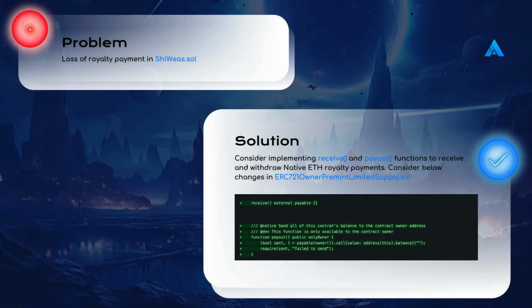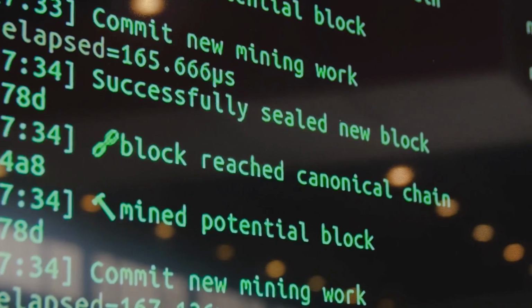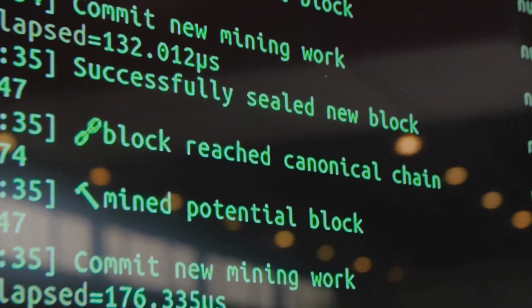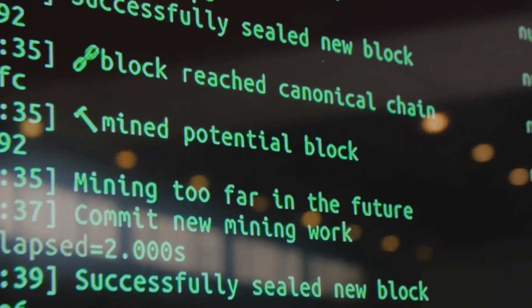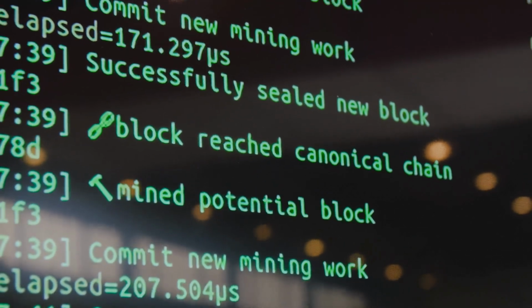Loss of royalty payment in ShiWiz.sol. Consider implementing receive and payout functions to receive and withdraw native ETH royalty payments. Consider the below changes in ERC721OwnerPremintLimitedSupply.sol.